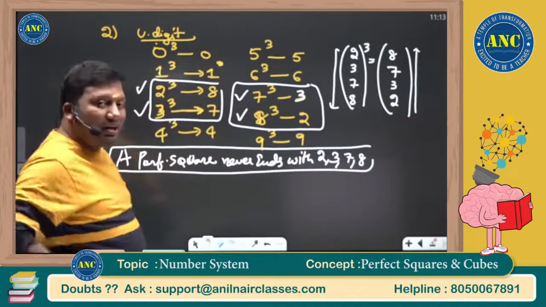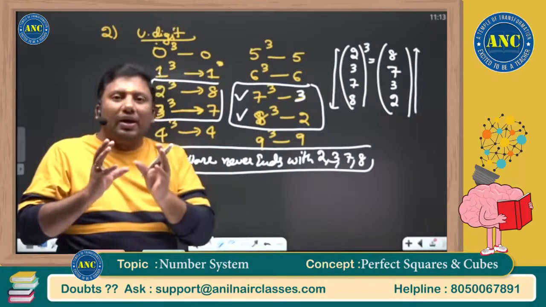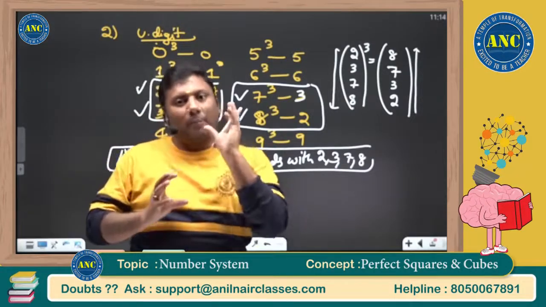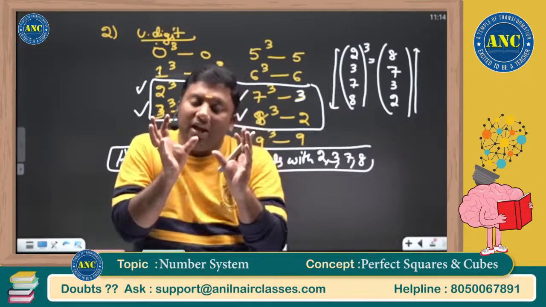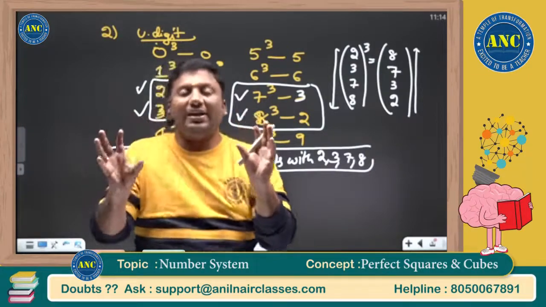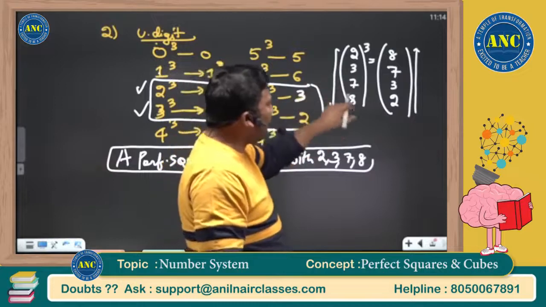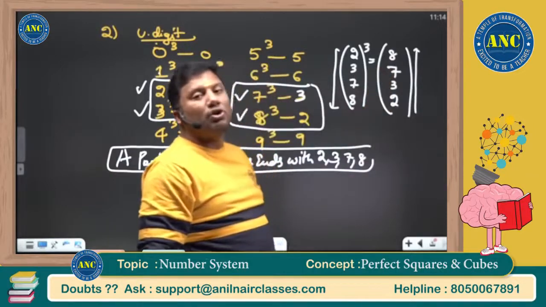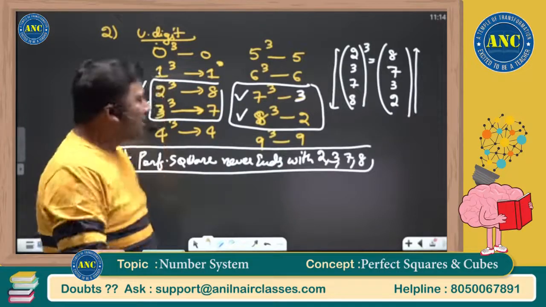10 minus 3 is 7, 10 minus 7 is 3, and 10 minus 8 is 2. Very, very important key point. This is how you can correlate between a perfect square and a perfect cube. A perfect square never ends with 2, 3, 7 or 8. If I am cubing only these, on cube I will get another number. Write down bottom to top 2, 3, 7 or 8. I hope the idea is crystal clear to you.